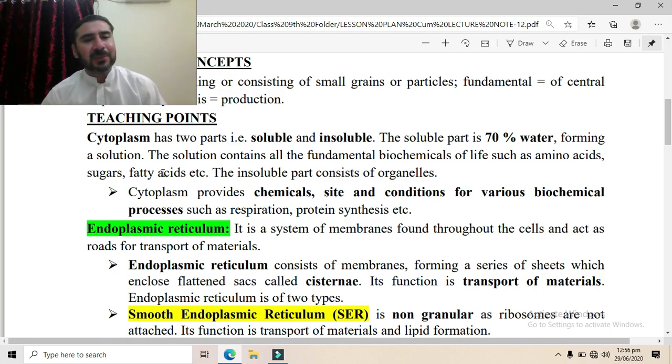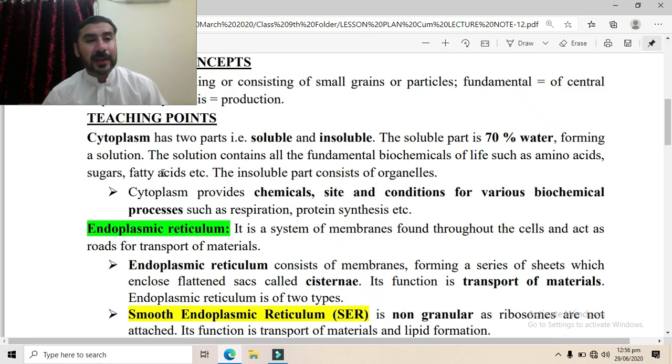So cytoplasm basically provides chemicals, sites and conditions for various biochemical processes such as respiration, protein synthesis, lipid synthesis, etc. So cytoplasm provides basically chemicals. As we have already discussed, it contains amino acids, sugars, fatty acids, etc. So these are the fundamental, the basic chemicals which are used to synthesize, to make large molecules. These are provided basically by the cytoplasm.